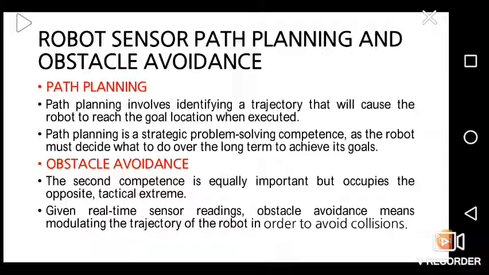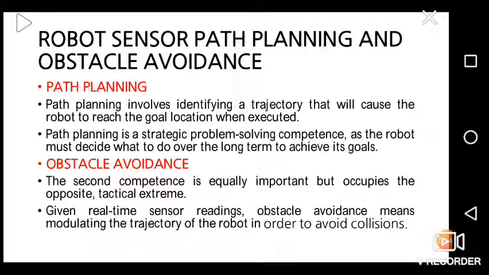Path planning. Path planning involves identifying a trajectory that will cause the robot to reach the goal location when executed. Path planning is a strategic problem solving competence, as the robot must decide what to do over the long term to achieve its goal.